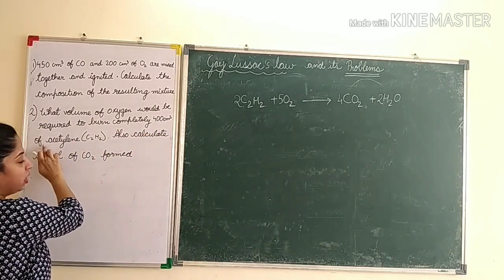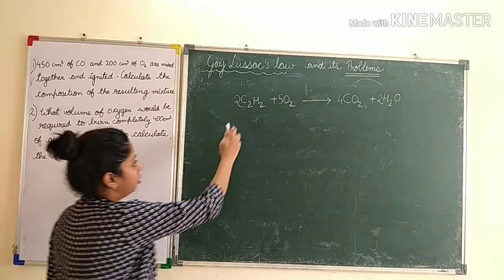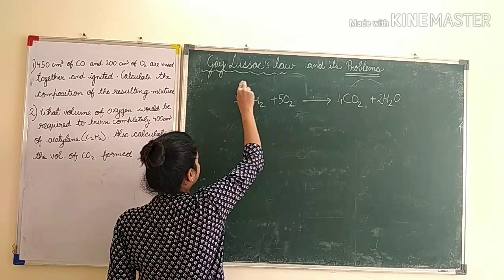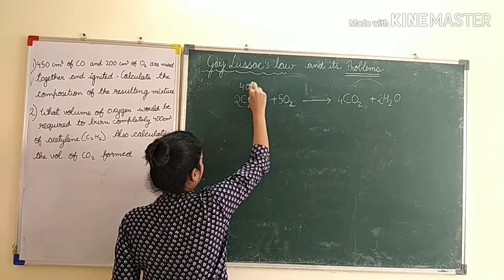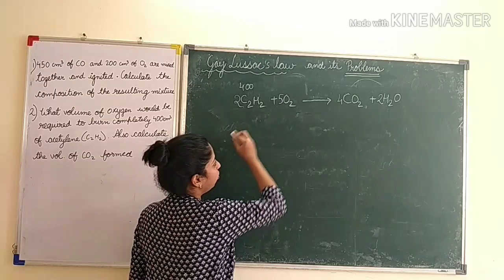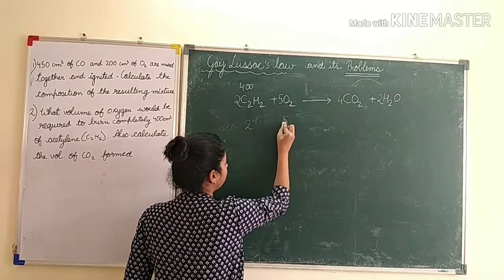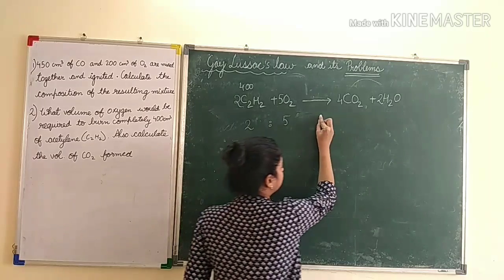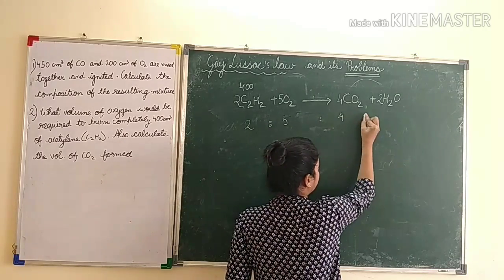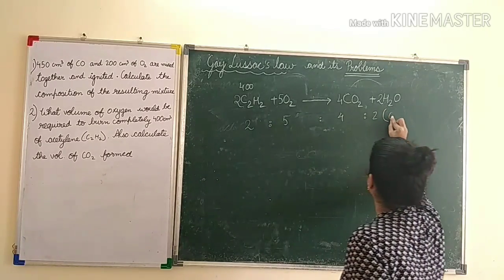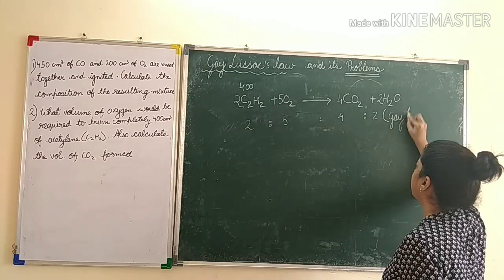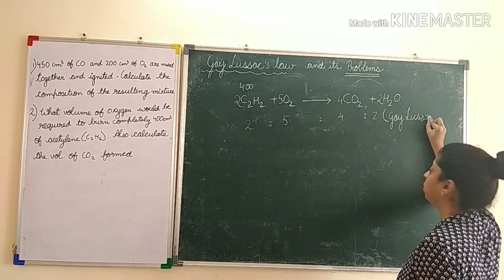Only 400 centimeter cube of acetylene is given. So we know that acetylene that is given is 400. Then what? We don't know anything. We will write Gay-Lussac's law. 2:5 to 4:2, and in bracket don't forget to mention that you have used Gay-Lussac's law.